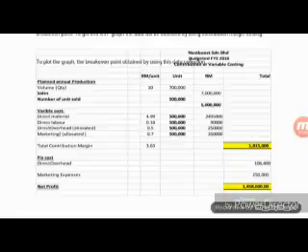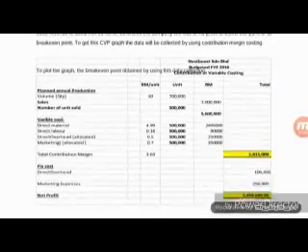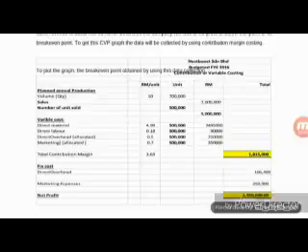The budgeted planned annual production for Nest Boost is 700,000 units. Sales per unit is 10 ringgit per unit.